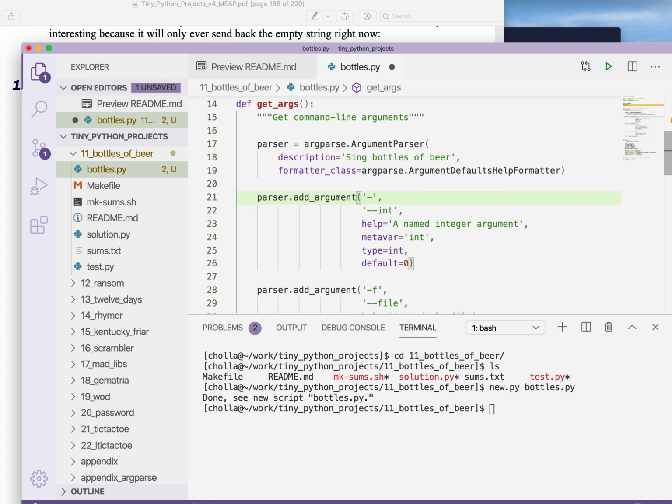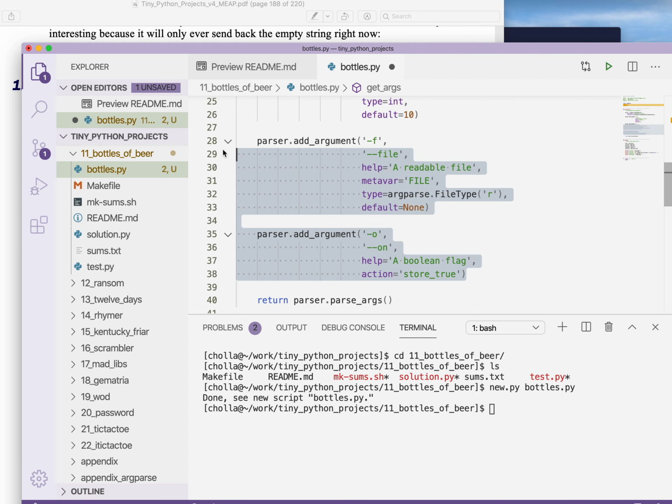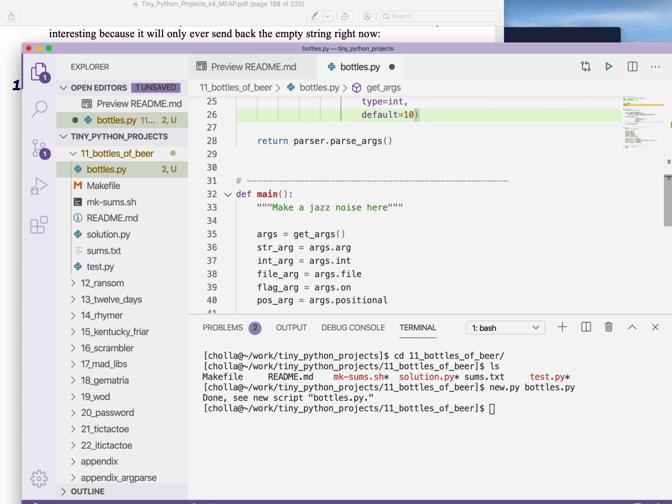This is going to be -n or --num. It's going to be, let's see, number of verses. The metavar is going to be number, and the default is going to be 10. We don't need any of the other kinds of arguments, so I'll get rid of those.